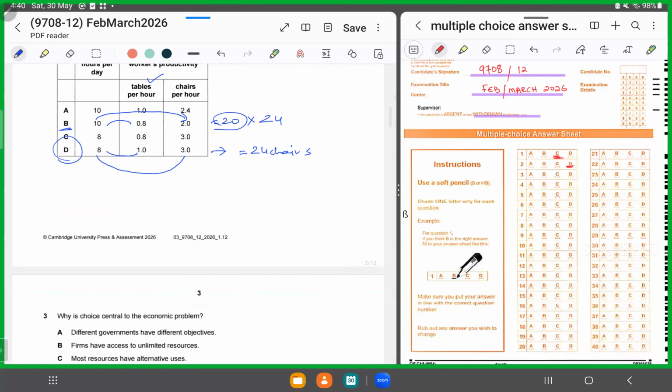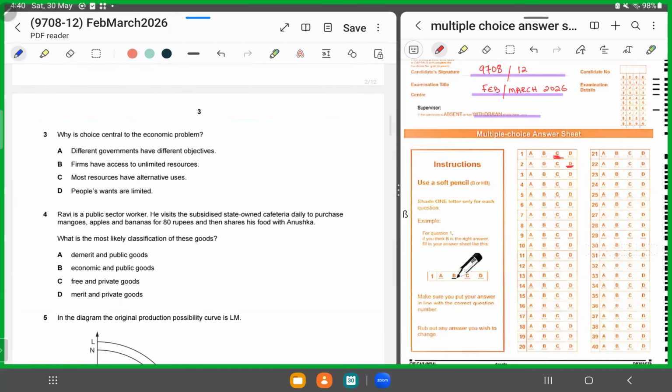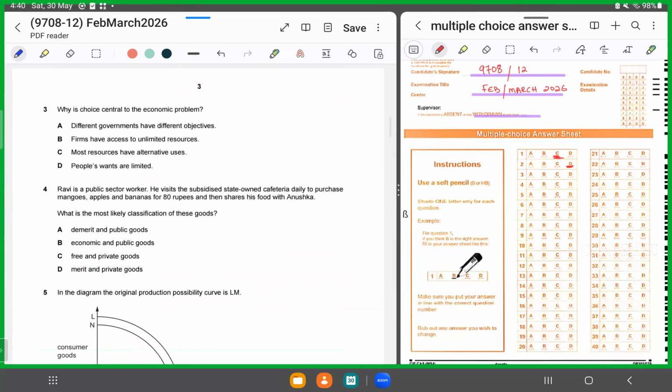Moving forward, MCQ number 3. MCQ number 3 says, why is choice central to the economic problem? So why do you think that choice is a part of the economic problem? Economic problem is what? Scarcity. When you've got scarce resources, that makes us decide. Now, why do we decide? Because resources are scarce, because resources have alternative uses. So it's pretty straightforward. We can shade in C as our answer.